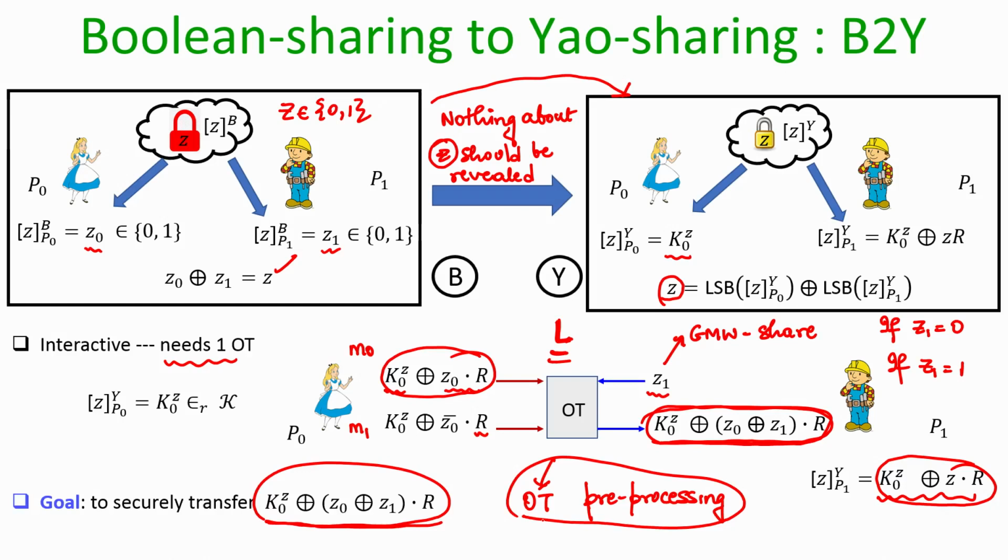Once the GMW shares of Z are ready, as and when the conversions are required, they can run the desired OTs without actually running the OT instances, because the OT instances would have been already executed with dummy inputs in the pre-processing phase during the OT extension protocol. So, that is how the Boolean to Yao conversion can be done.